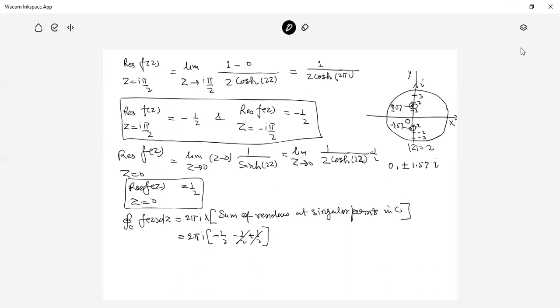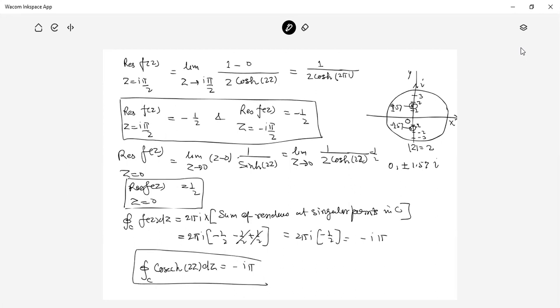The minus 1 by 2 and plus 1 by 2 cancel, leaving 2πi times minus 1 by 2, so this is minus iπ. So the integral over C of cosech 2z dz is minus iπ. This is the value, which is the answer. In this way we have this one example.